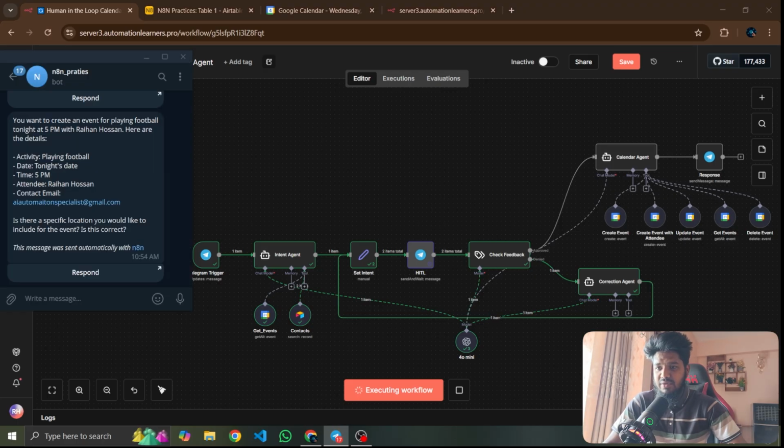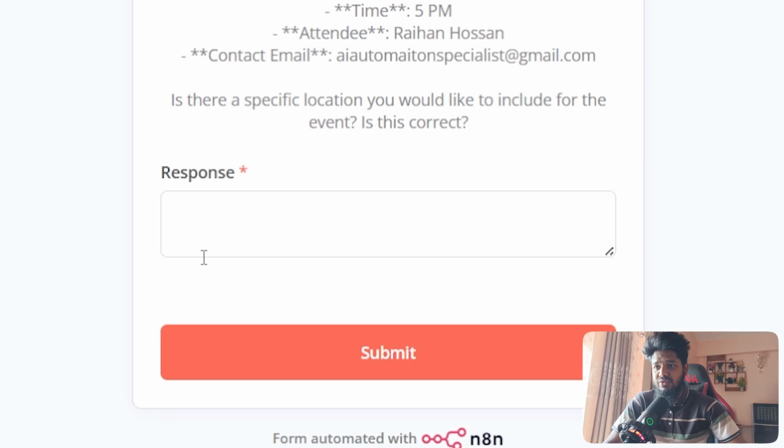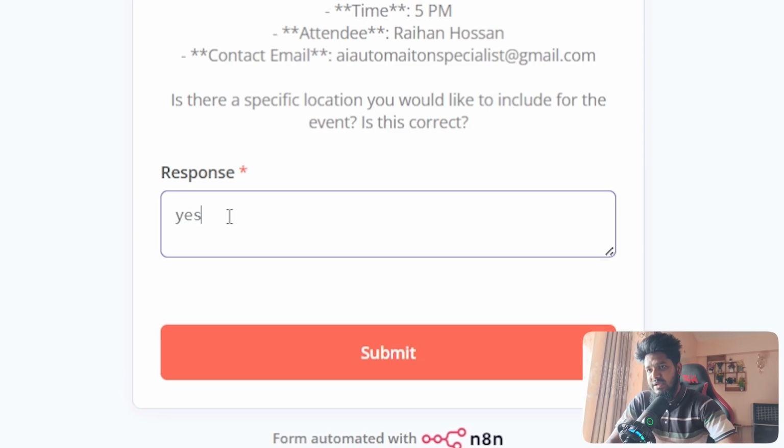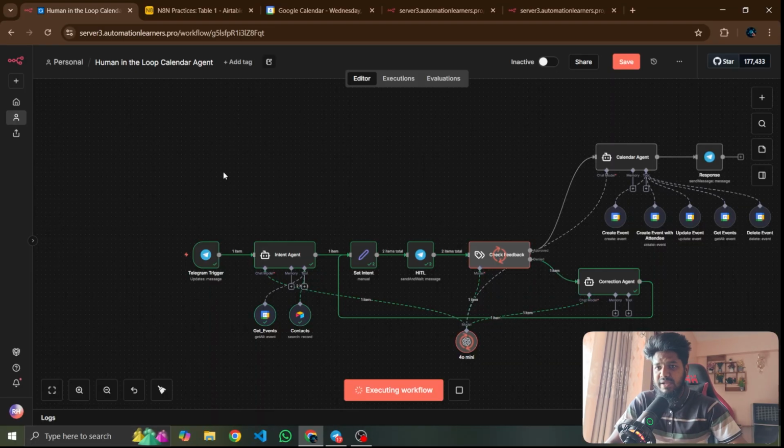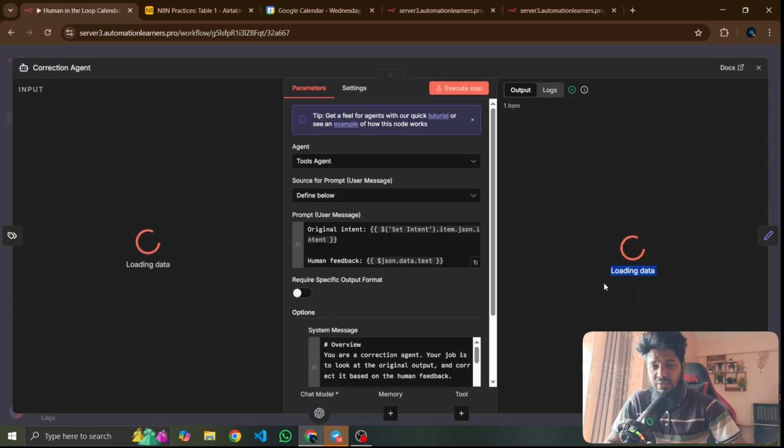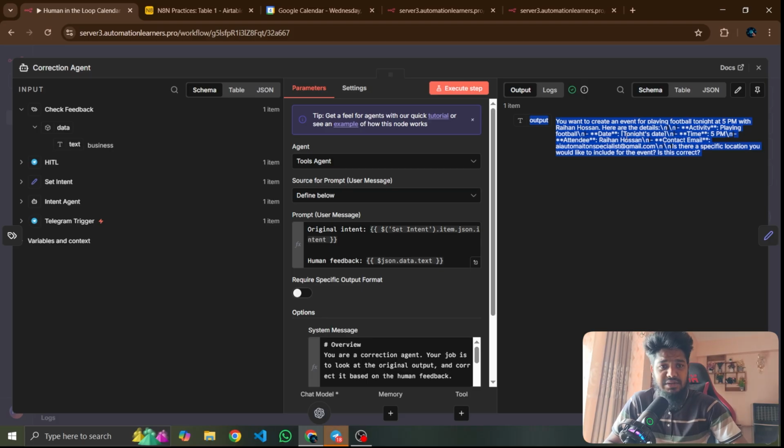Okay, so if you go with the business email and send the request, it will go to the approve branch and create an event on your Google Calendar.